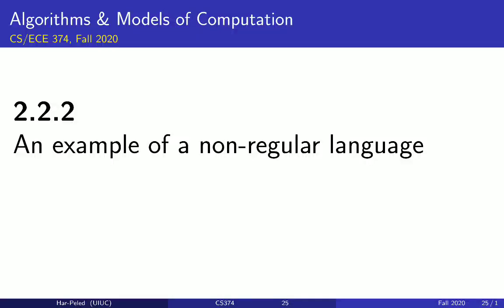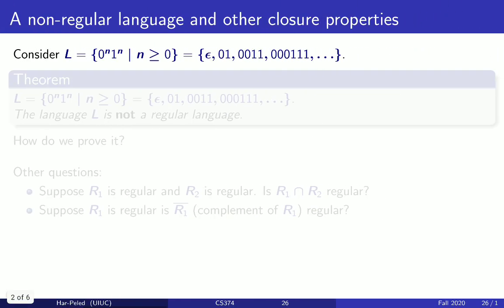Okay, so let's speak a little bit about non-regular languages and at least see one example of such a language. I think I already mentioned this language as an example earlier. So consider the language which is all strings which are a sequence of zeros followed by a sequence of ones, such that the number of zeros and ones is the same.